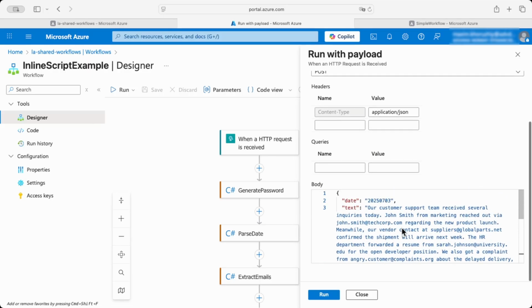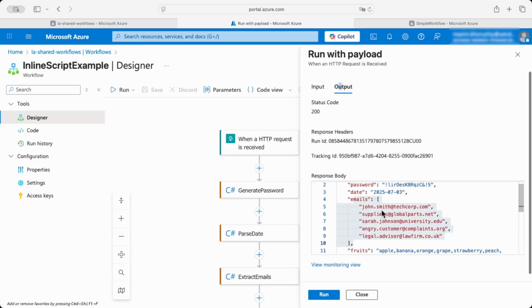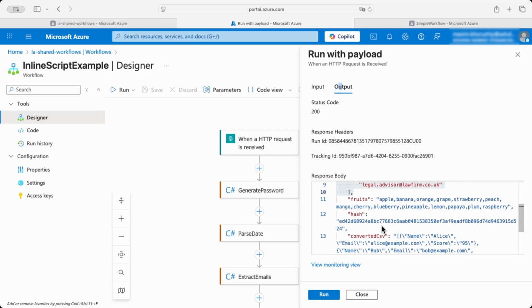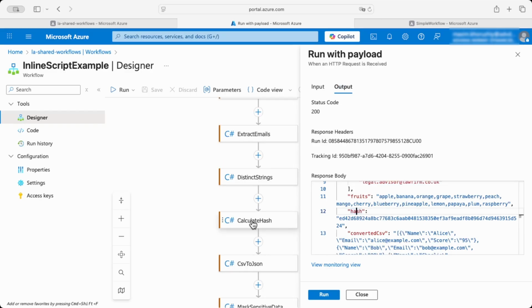Let's check it out. So, for instance, this email address was here, and this one. So it found all the email addresses and sent them in the output as a list. The fruits attribute contains the distinct words from the text of repeated words. The hash was generated from the fruits element.